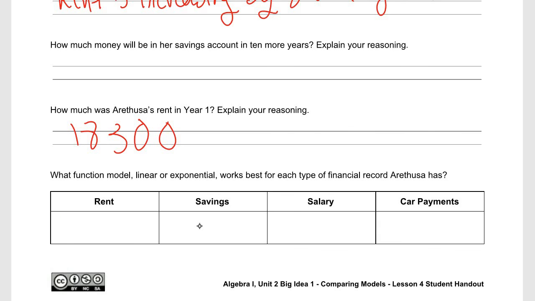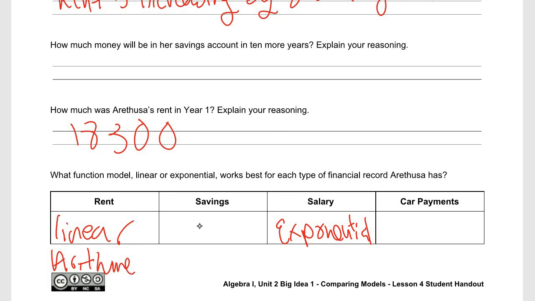We're working our way up to this. We're just going to write linear if it's linear, and for salary it's exponential, right? And remember, when we're talking about sequences, we use the word arithmetic if it's linear, and we use the word geometric if it's exponential.